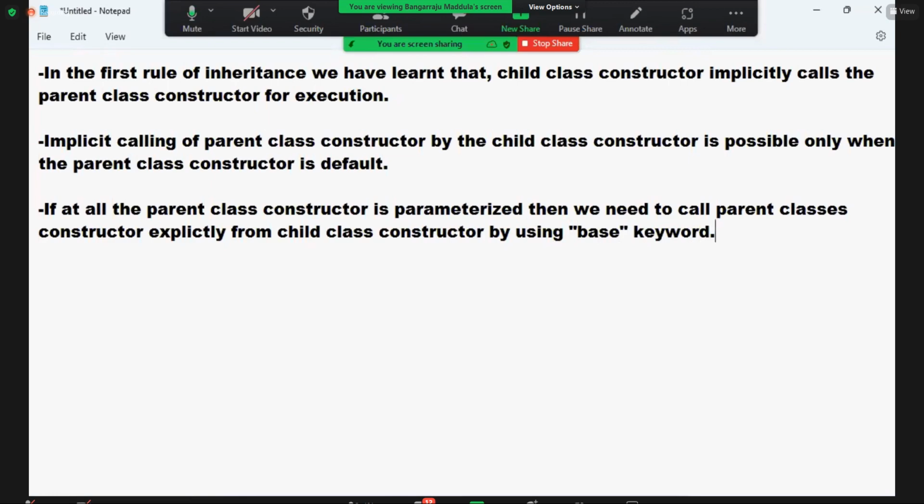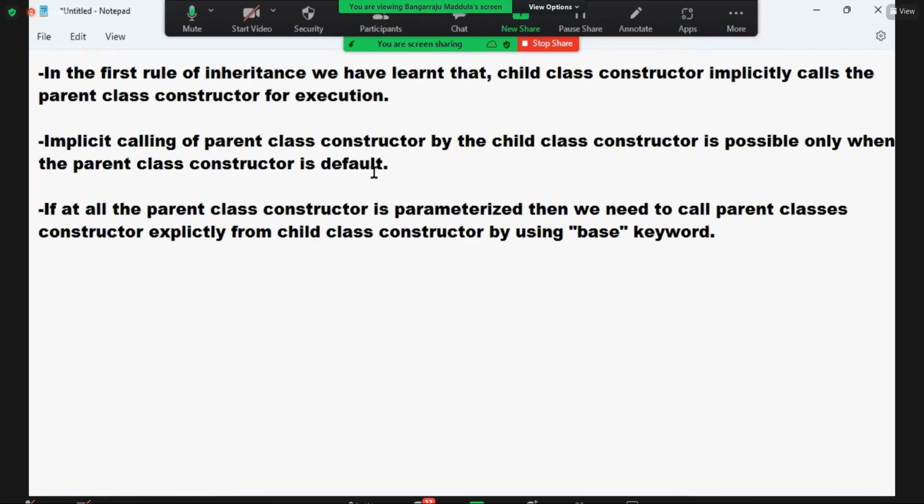What is this keyword? Remember, the this keyword refers to the current class. This means current class. Base means base class. They use different terminologies: parent class, otherwise base class, otherwise super class. Anything you call, no issues. So what is the base class now? For class 2, the base class is the parent class.